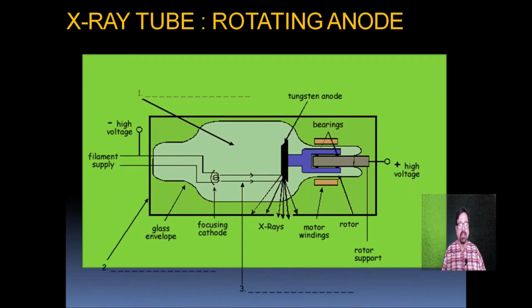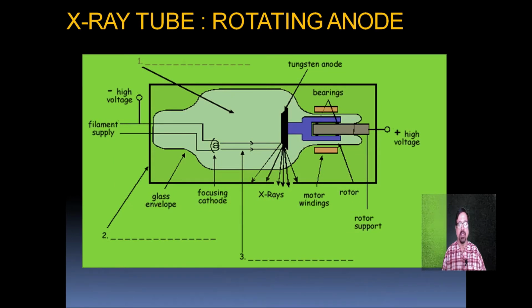Now, again, we are continuing with rotating anode. Here you can see we are applying high voltage from here. So this is a high voltage required. This high voltage goes here, it goes to the cathode. So this is a cathode.